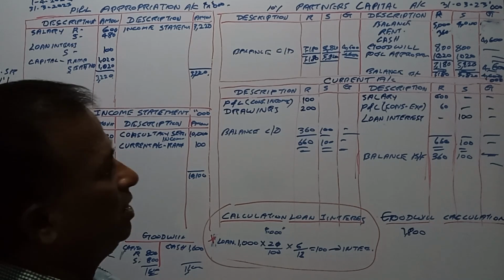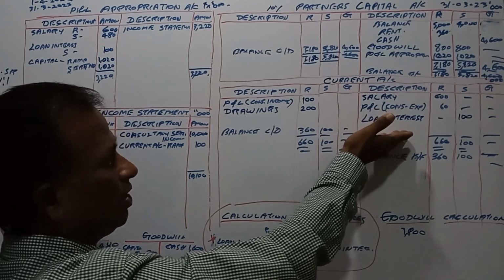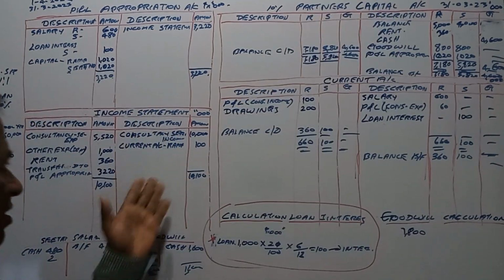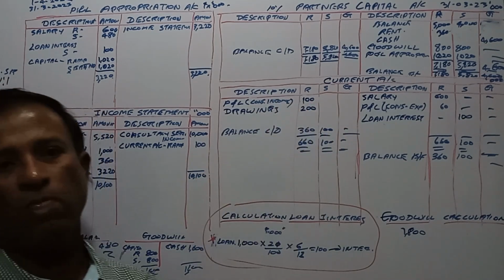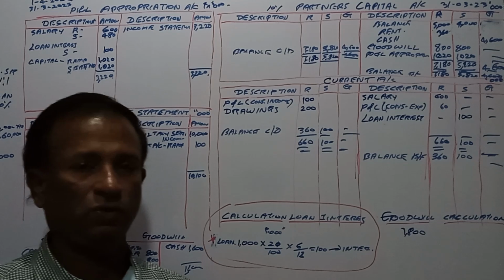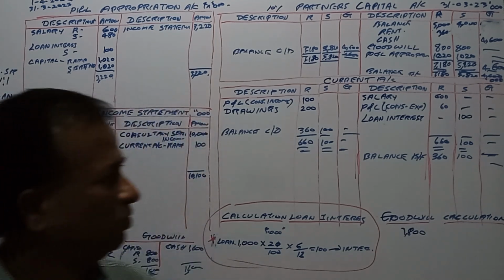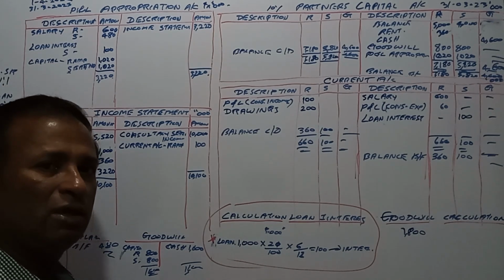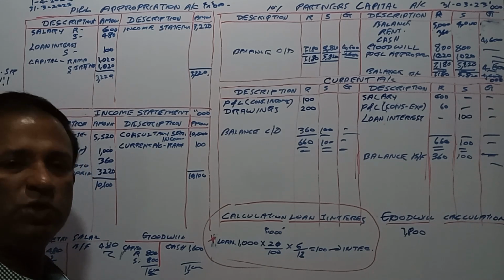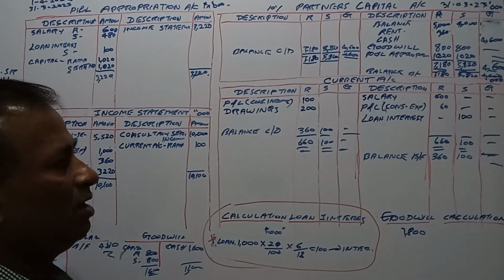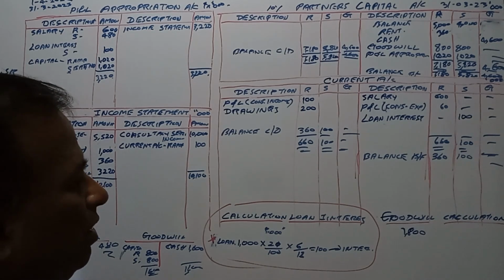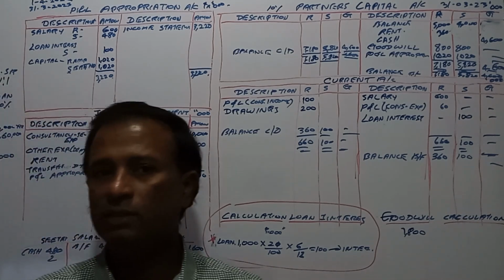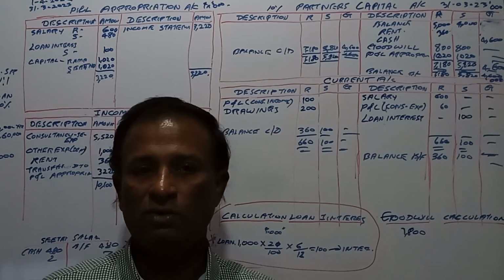Okay, understood? Otherwise you can put it to the current account, and from the current account charge it to the capital account. Whatever it is, this is the easiest way from the examination point of view. I hope you have understood these adjustments. These are very crucial small adjustments, but you have to read the question very carefully and answer it, right? So I am concluding this session, and I hope to meet you with another question. Okay, thank you.